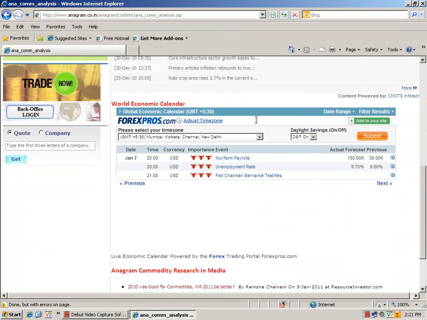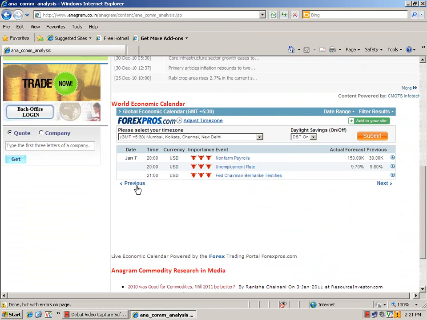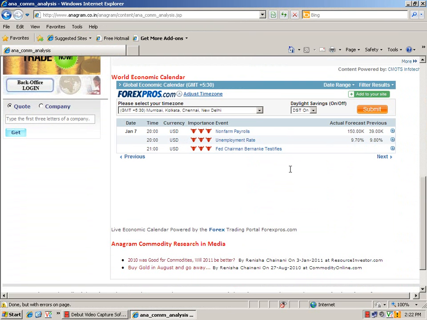If you want to see economic data for other days, you can also change the date range. Today is the 7th, and you can see other days of the week also. Similarly, you can click here for previous and next to go to the previous or next date. So use it properly, it will be very helpful for you.